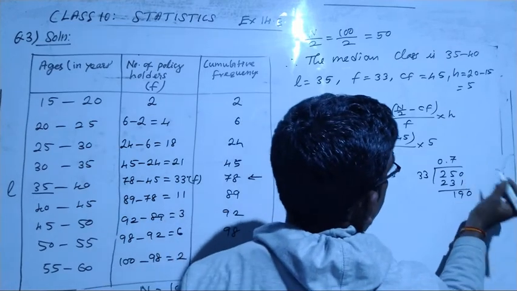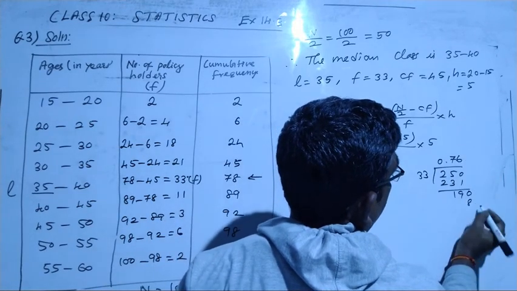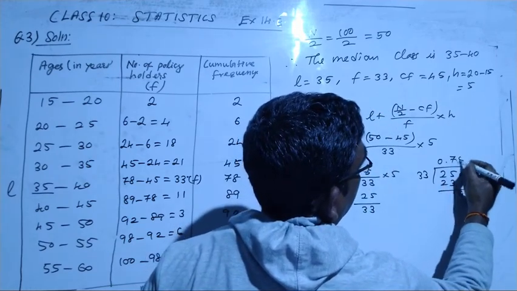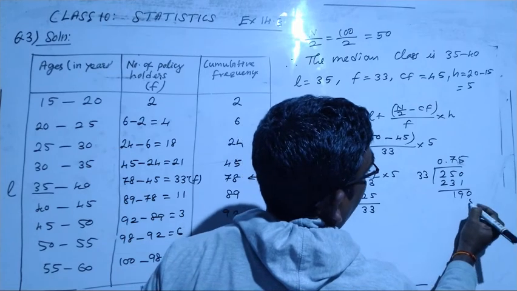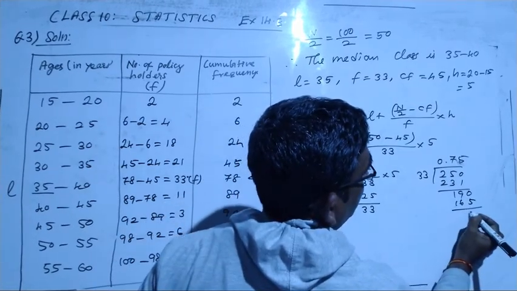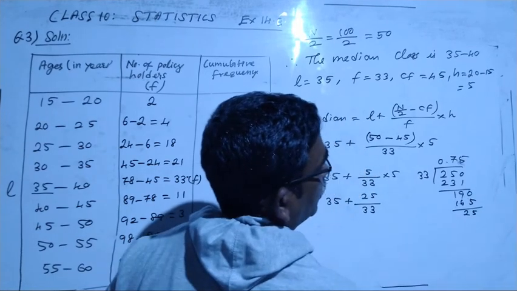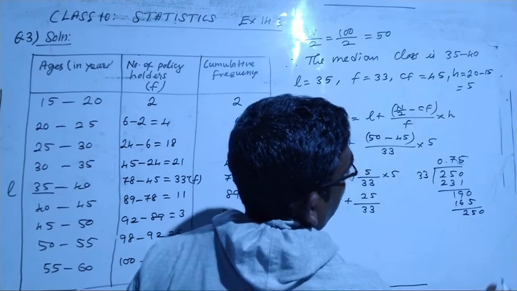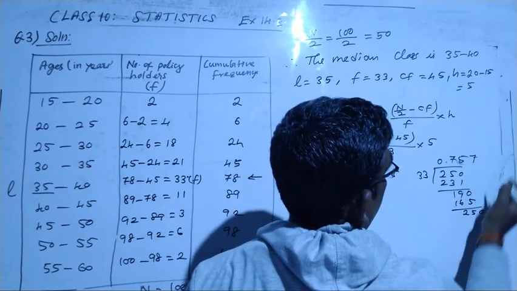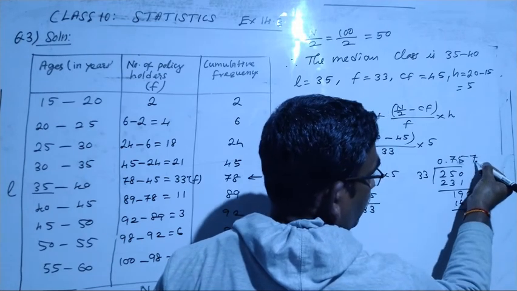It may go 6 times: 6 threes are 18, 18 plus 1, 19. Then 5 threes are 15, with 1 it is 16. Then 25, add a 0, 250 goes 7 times, which becomes 231.